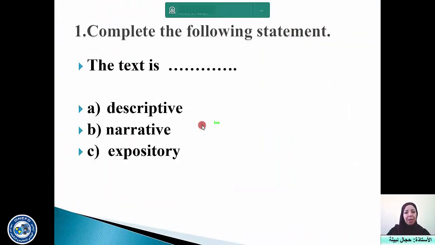Let's start with the first activity. Complete the following statements. The text is, of course, you can guess, this is about the type of discourse. So, is the text a descriptive text? I mean, is it describing something or someone or a place or a situation? Is it a narrative text? Is it telling you a story, the story of someone or the story of a country or a civilization? Or is it an expository text? Is it explaining something that is real, a real fact? Or is it showing how things are working? Okay, so think of it.